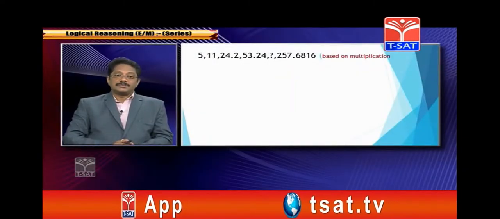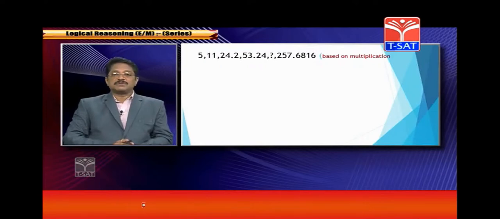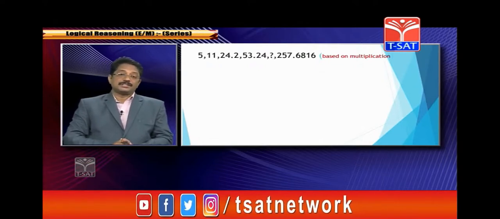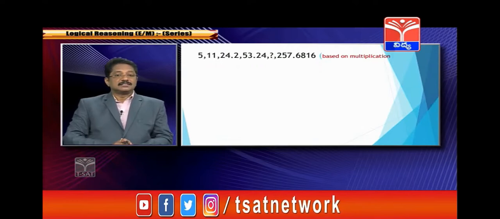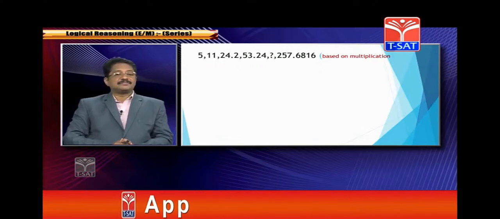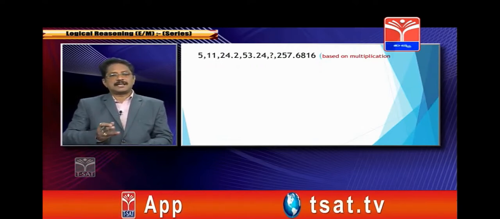Here: 5, 11, 24.2, 53.24, 117.128, 257.6816. The question is given as a multiplication. Maybe you feel that it's easy, but for the first numbers, 5 and 11, most of you would try subtraction or addition.